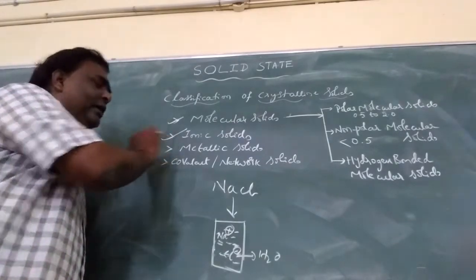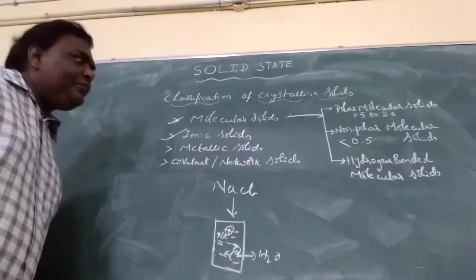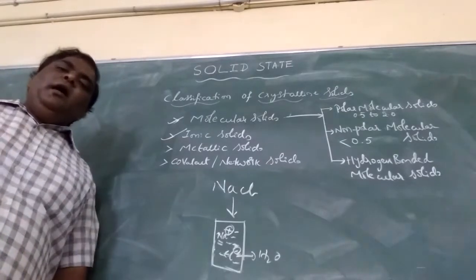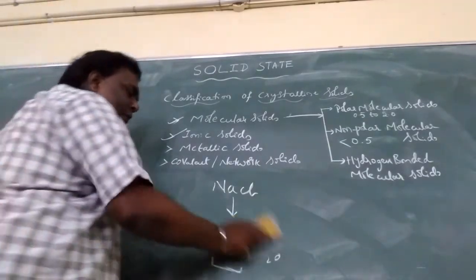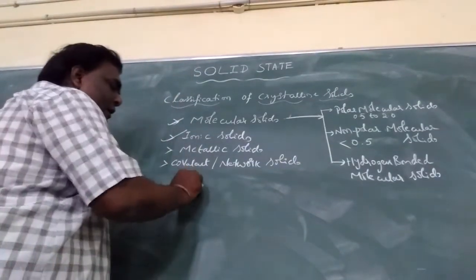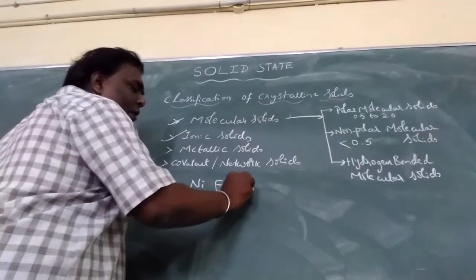Next is metallic solids. In metallic solids, the metals are held by an arrangement of free electrons. Take examples of different metals like nickel, iron, copper.